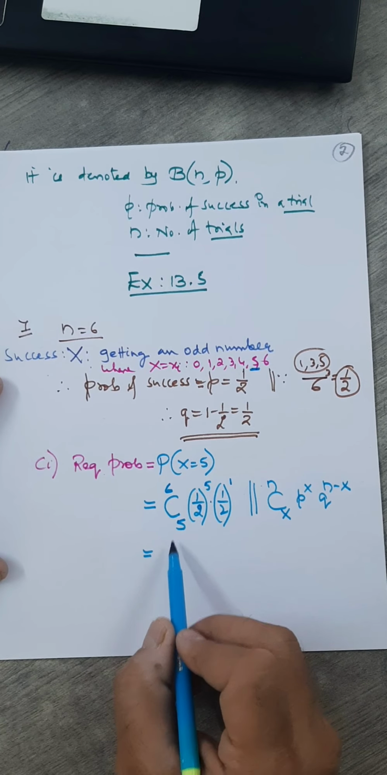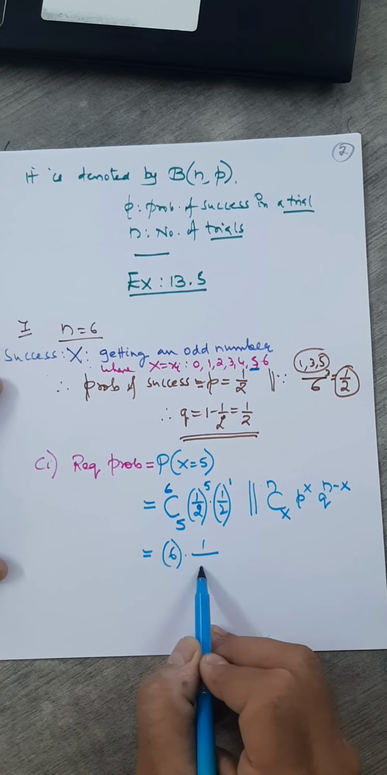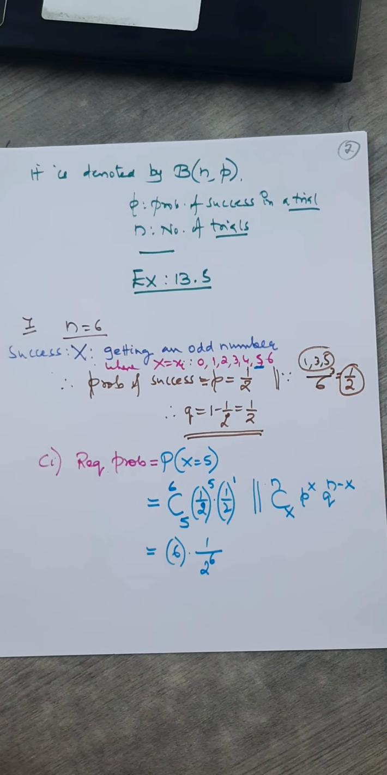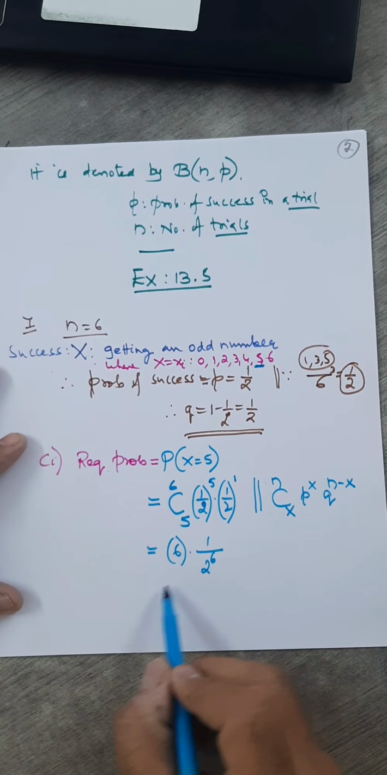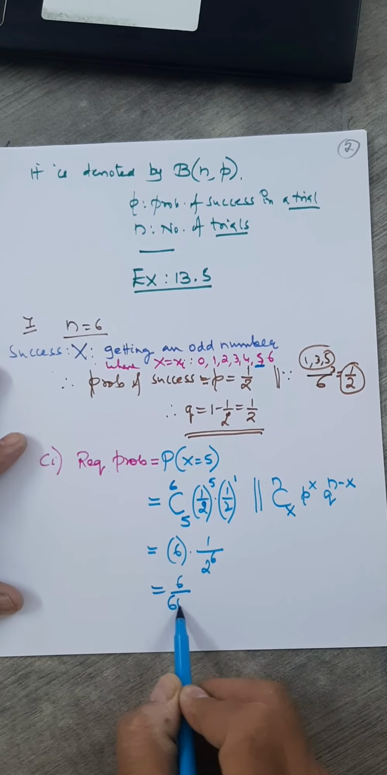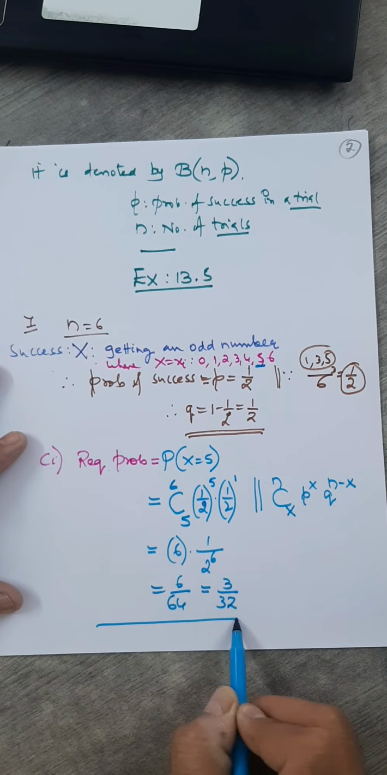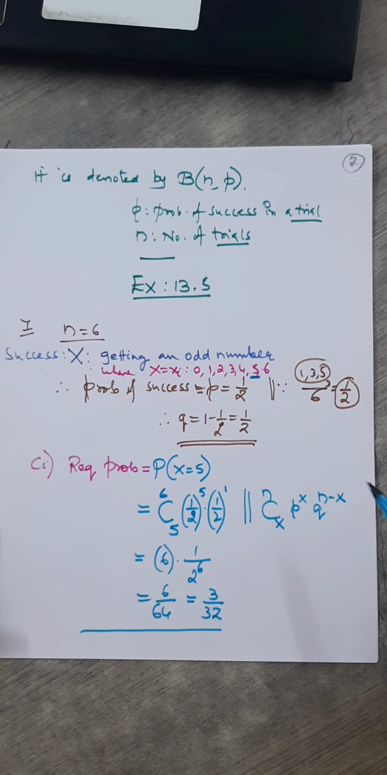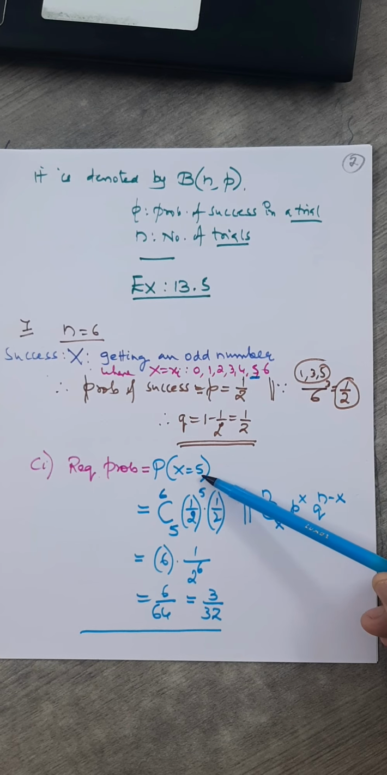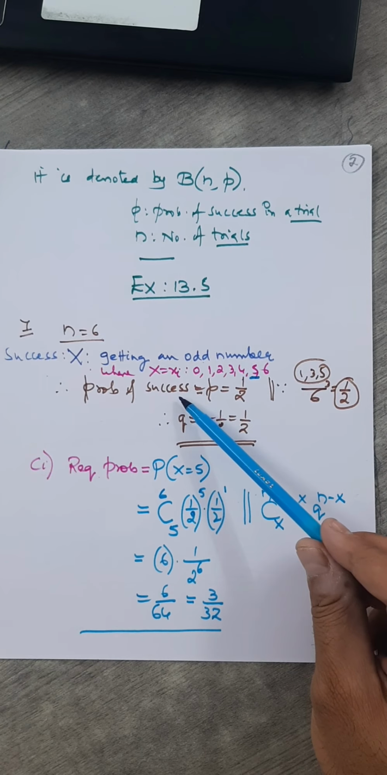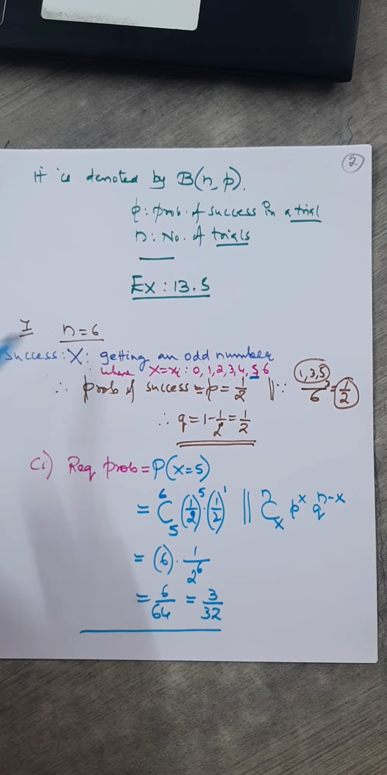What is 6C5? You know it is 6C1, which is just 6. This is 2 raised to 5 and 2 raised to 1, so 2 raised to 6. So here your final answer will be 6 by 64, which is 3 by 32. That's the required probability of getting exactly 5 times an odd number, which we called a success, when the dice is thrown 6 times.